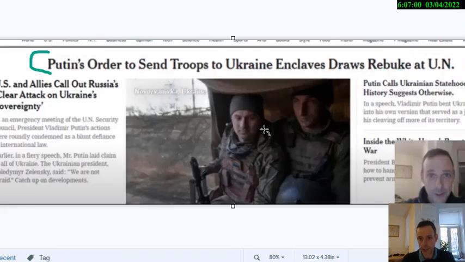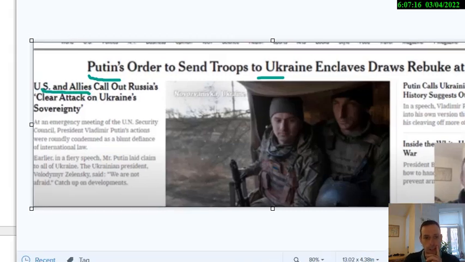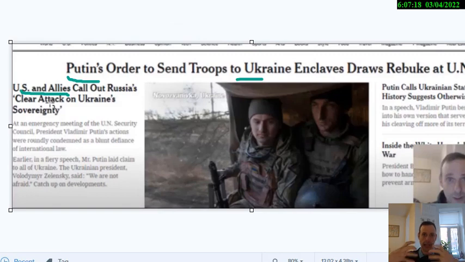And that is the presence of adjectives that really do connect the bad things with specific things. So here we've got Putin's order with Ukraine as an object. And the next one there, US and allies. So again, a clear actor, US and allies, call out Russia's clear attack on Ukraine's sovereign territory. So Russia's clear attack, negative. Ukraine's sovereignty, positive. Putin's, negative.